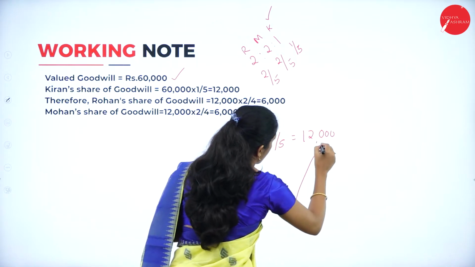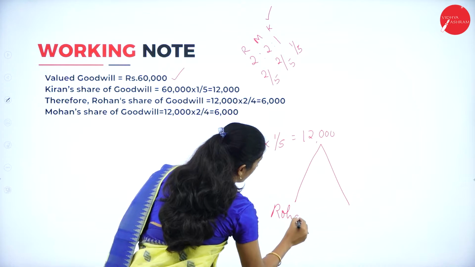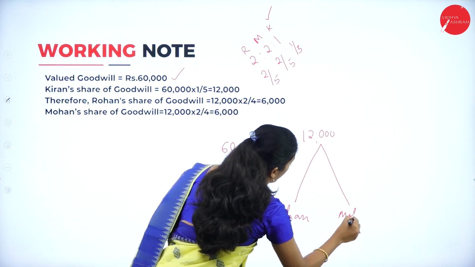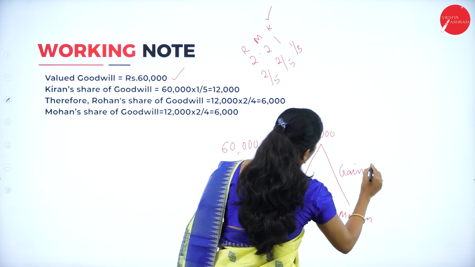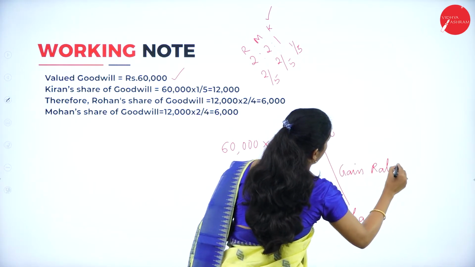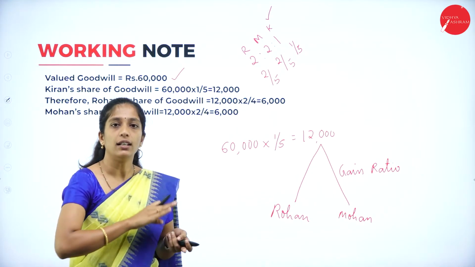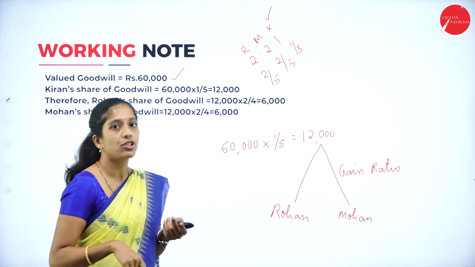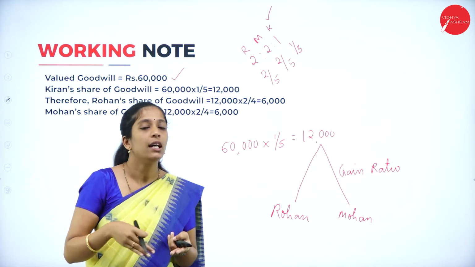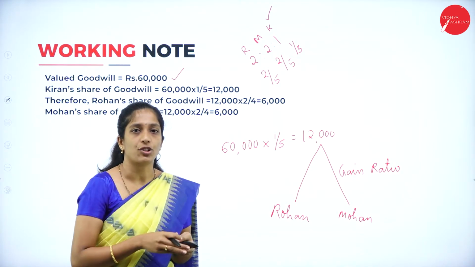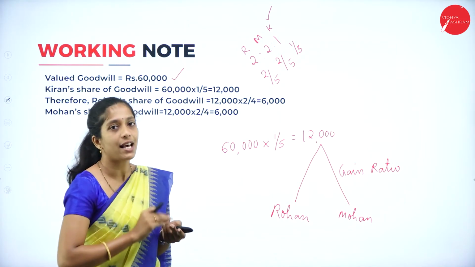Now distribute this 12,000 among Rohan and Mohan. Rohan and Mohan in which ratio? Gain ratio. But in this question, have they given the gain ratio here? No. They have just given the old ratio. They have not given the new ratio also. Suppose if they had given the new ratio, then we would have calculated the gain ratio. So in this situation, the old ratio itself is treated as the gain ratio.